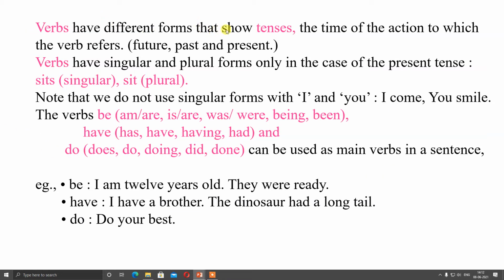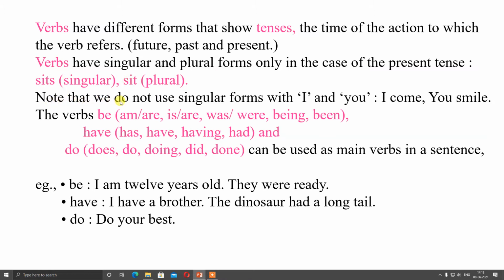Verbs have different forms that show tenses, and that is why verb is also important. Because of verb we can understand in which tense the particular sentence is, the time of the action to which the verb refers. That means the action is being done in past, present, or future. Verb has singular and plural forms only in the case of present tense. That means you can use singular and plural form of verb only in present tense, and for singular, for example, you are going to add s, and for plural it will be simple.